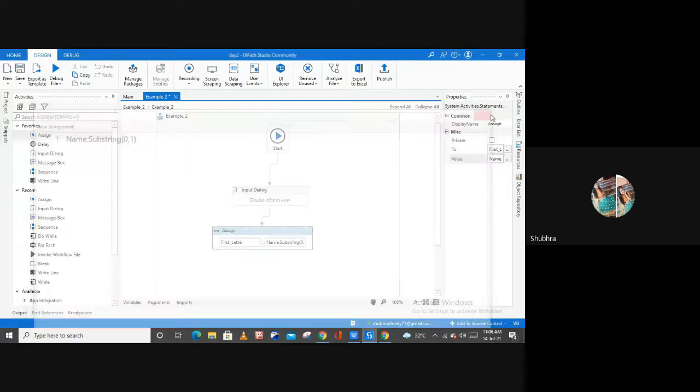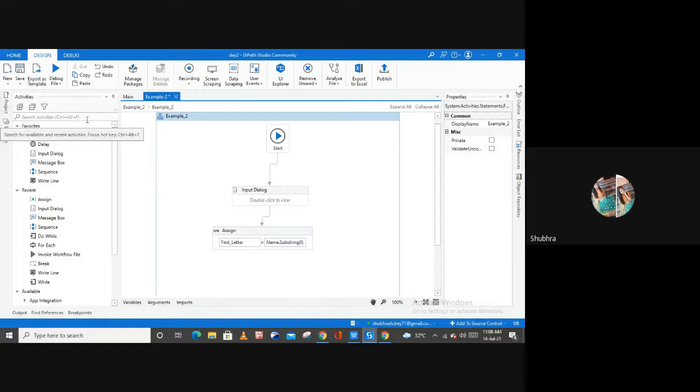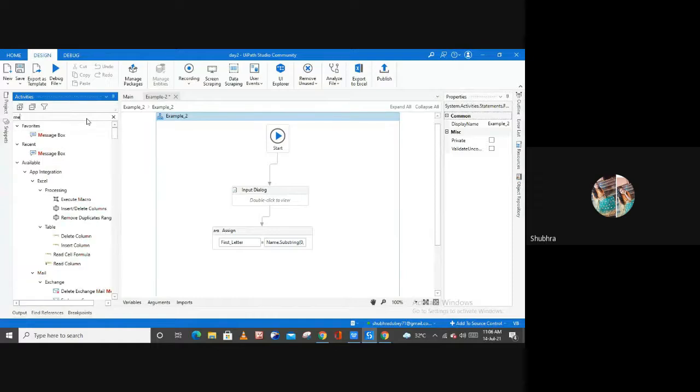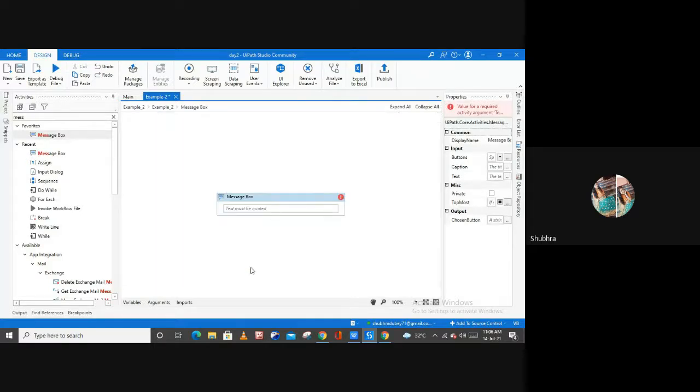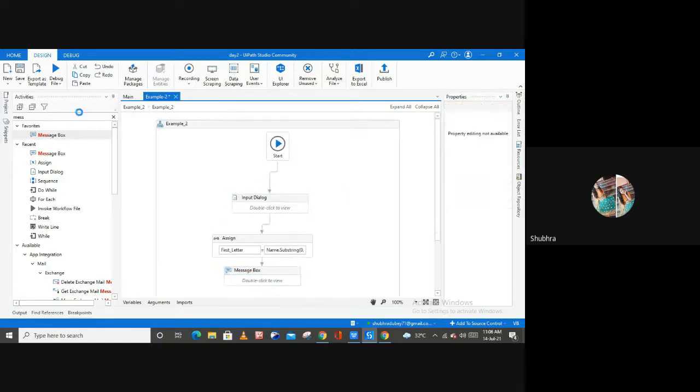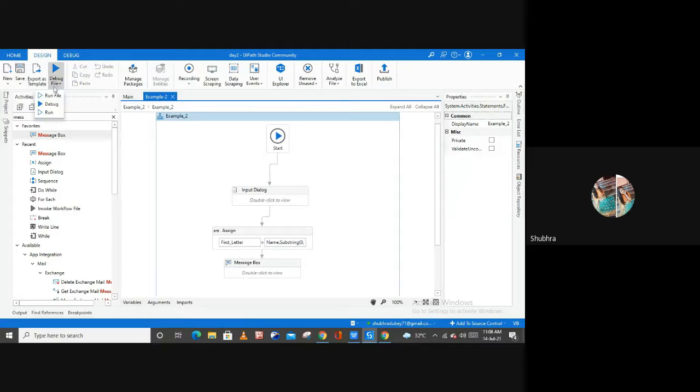Now let me show you. Before this, let me use the message box activity here to display the output. If you want, you can also use the write line activity. Let me connect it with the assign. And inside of this message box activity, I can simply mention my first letter variable. Then go back. Now we are good to go, right? So now let me run this.